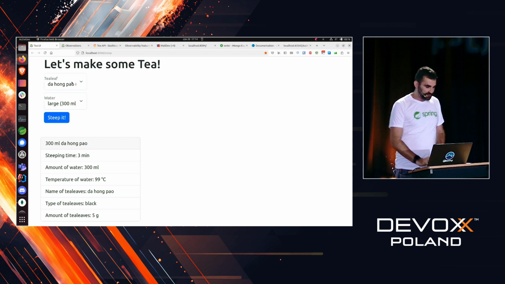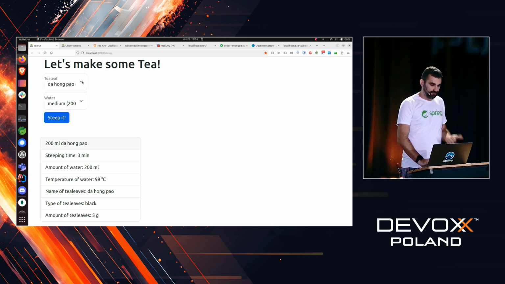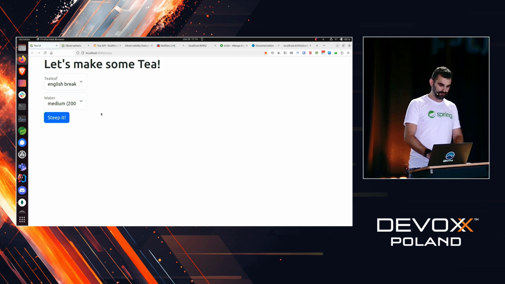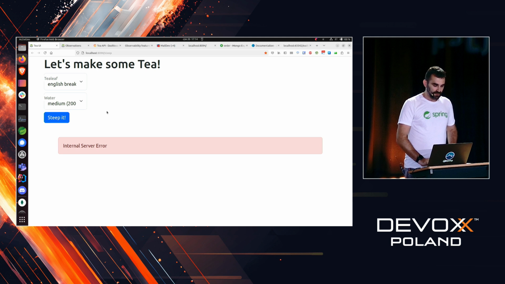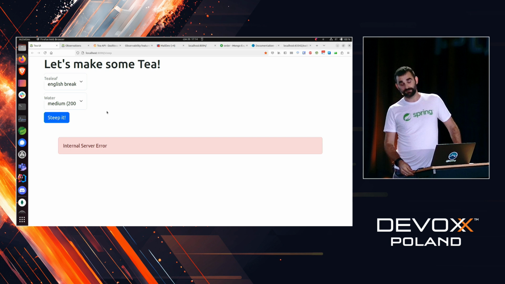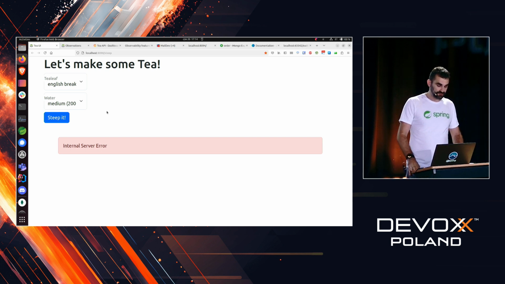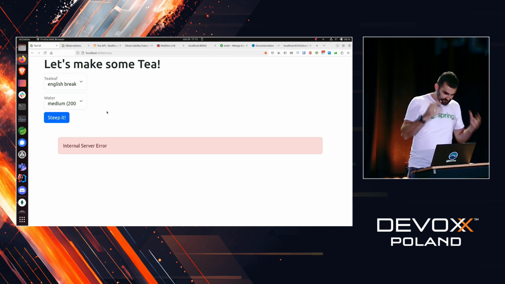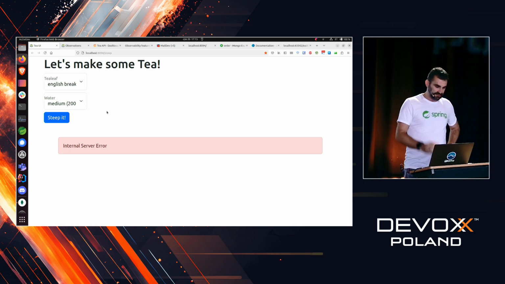So as you can see, everything works fine because we deliver as a company. You can pick a tea leaf, and then things are just working great. Okay, let me refresh this. Okay, so apparently there is a problem. I wonder what that means. Internal server error. Most likely there's a server, and internally something is wrong, right? So internal server error. Let's try to debug this somehow.